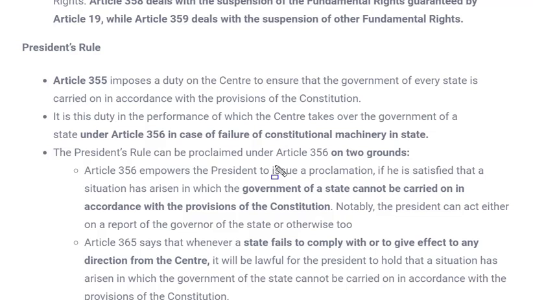Now next is how the approval of state emergency is given. We have seen the three cases in which state emergency could be proclaimed. Soon after the approval of this emergency, for example if today state emergency is proclaimed by the president in any state, it can last up to 2 months.